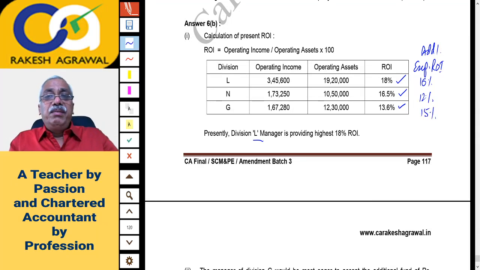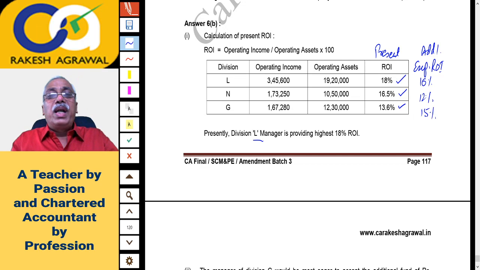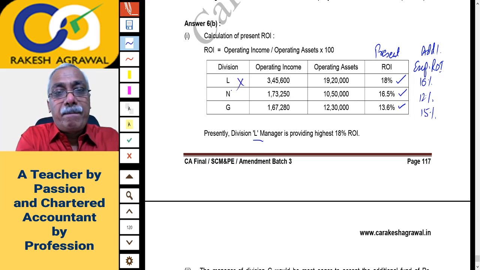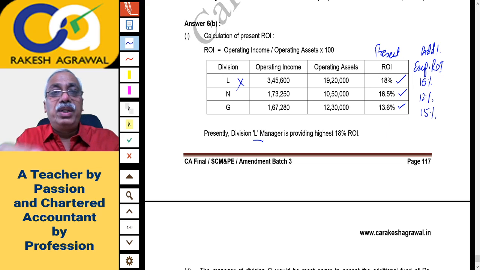Now, if you compare division L, its present ROI is 18% and new ROI on additional investment will be 16%. So its overall ROI will go down from 18%. So L won't go for additional investment. N at present is already earning 16.5. On additional investment, it will earn 12%. So again, its average ROI will come down. So it won't be willing to invest.